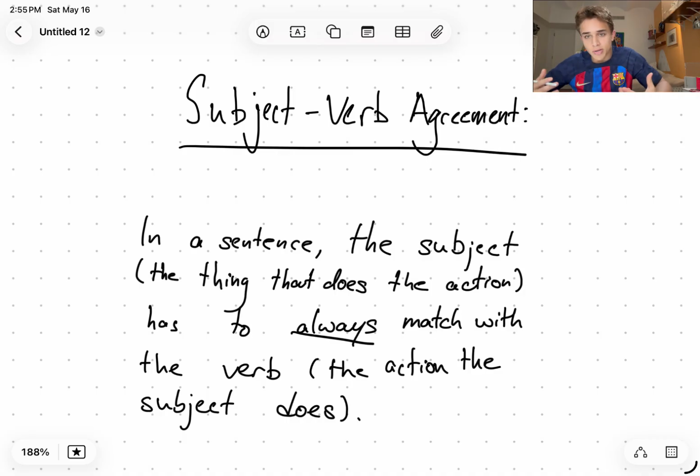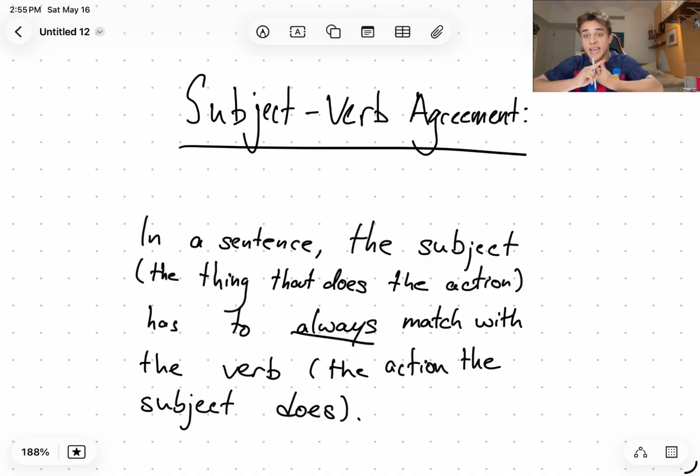This week's grammar topic is going to be subject-verb agreement. So basically, to break it down, in every independent clause you have a subject, which is essentially the thing, like the person or whatever, that's doing the action, and the verb, which is the action that the subject does. So you always need to make sure the subject and the verb agree.